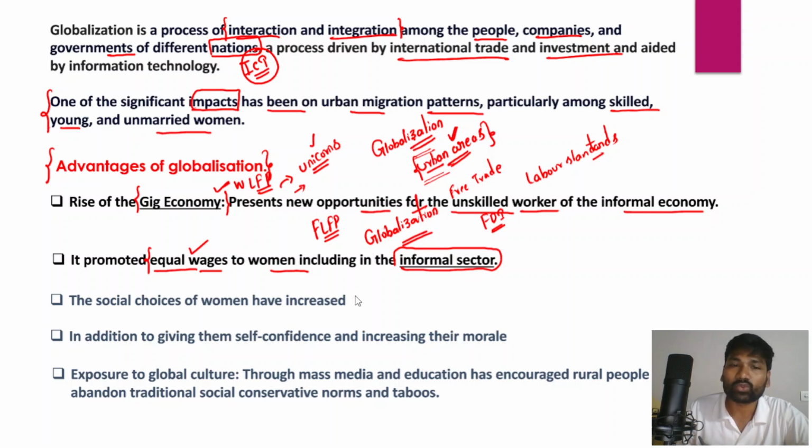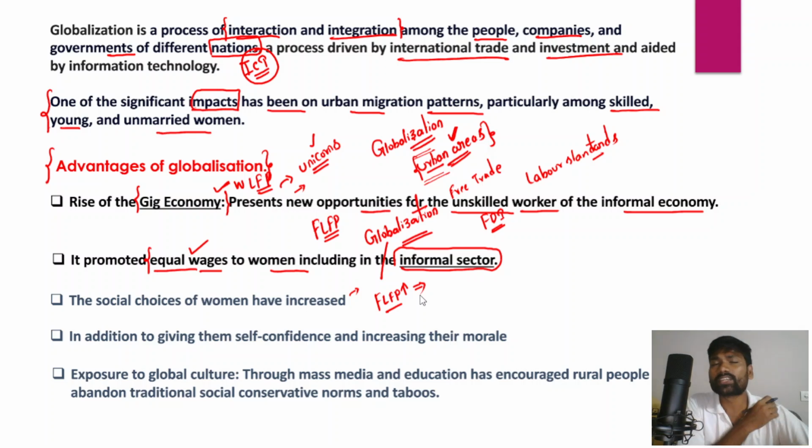And in fact, the social choices of women have also been substantially increased by globalization. Because female labor force participation rate has increased enormously, women have become financially independent and self-reliant.